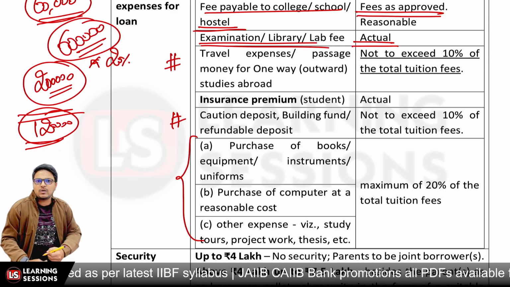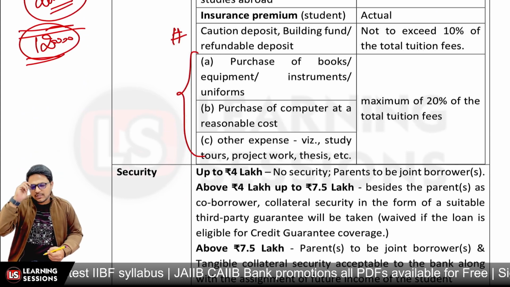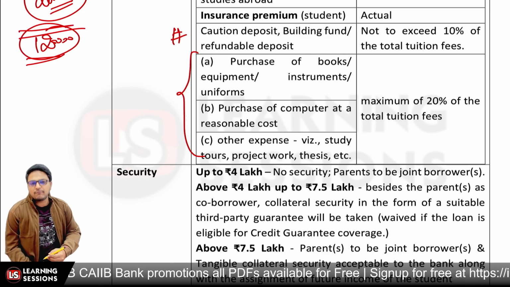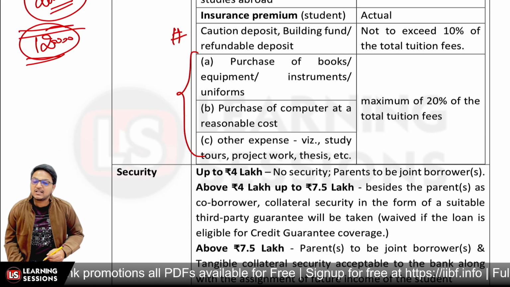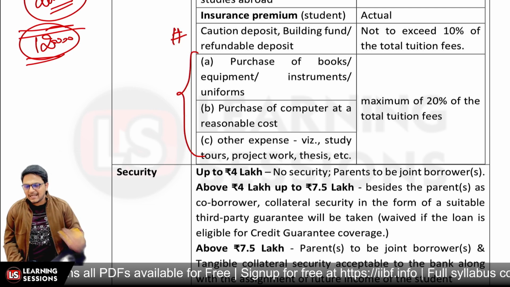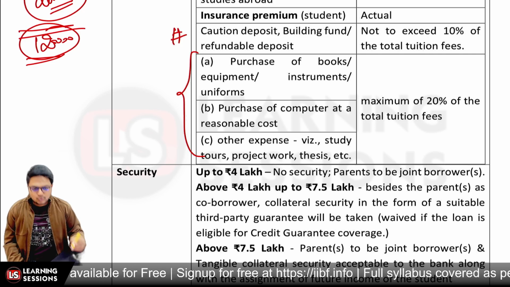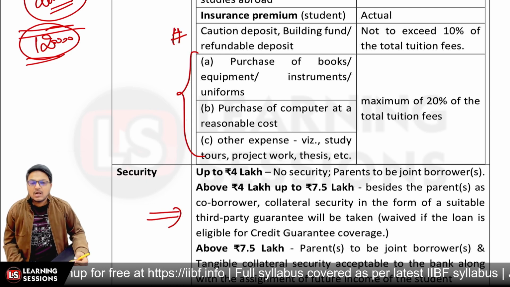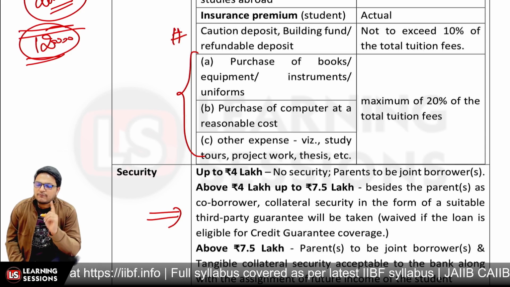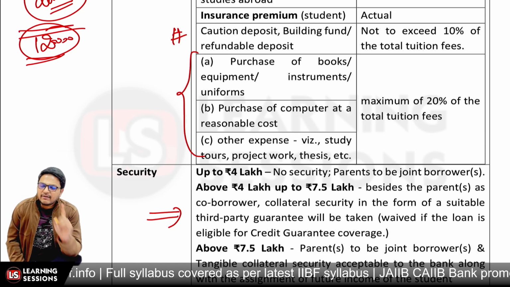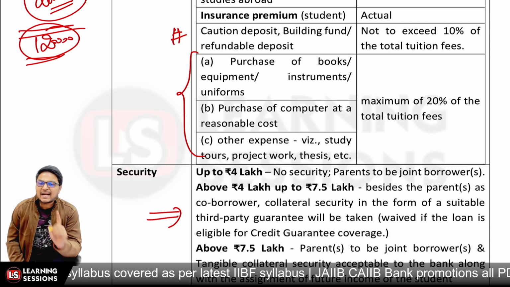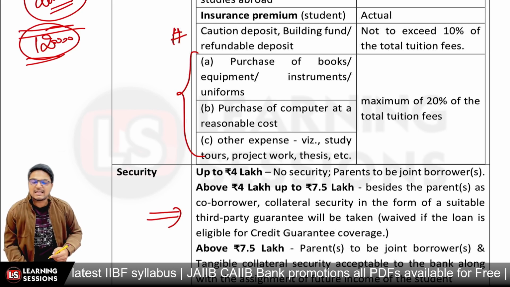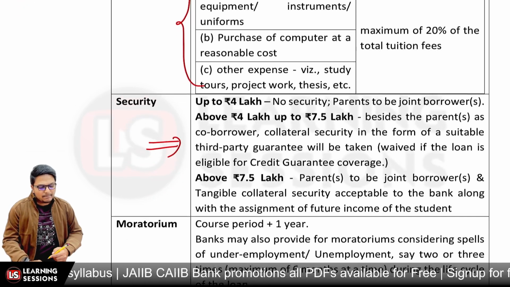And further, if we talk about the security, in case the loan quantum is up to rupees 4 lakh, no security is required. Only the parents will be the co-borrower. And if the loan amount is above rupees 4 lakh and up to rupees 7.5 lakh, the parents will be co-borrower, but other than that, a suitable third party guarantee can be asked for. But that guarantee can also be waived if the credit guarantee coverage is available. If the credit guarantee coverage is available, in that scenario no third party guarantee is even required, right?